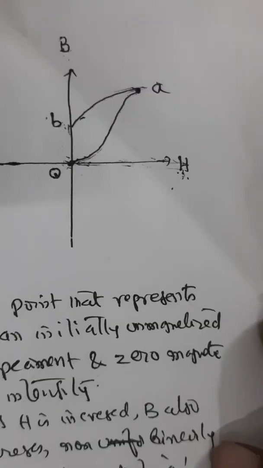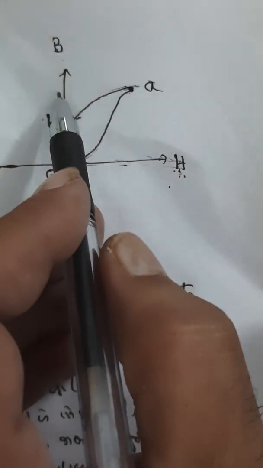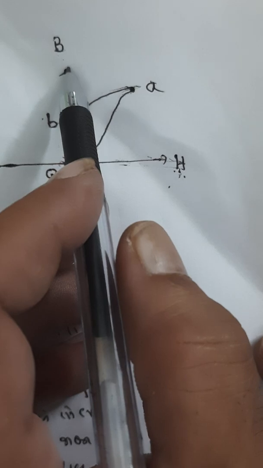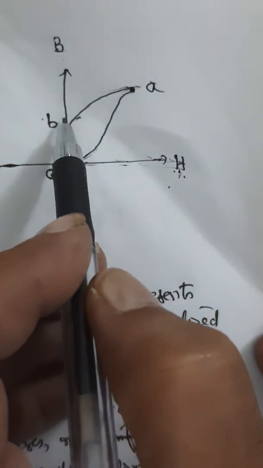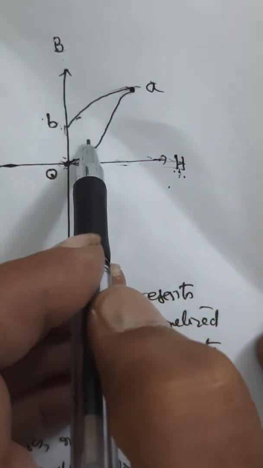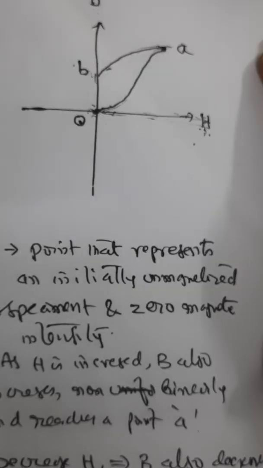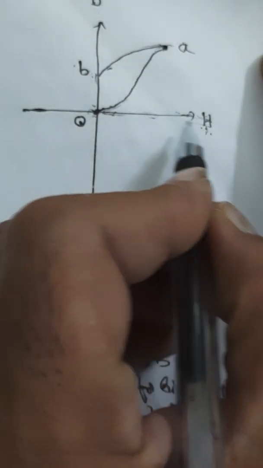Thus the retentivity of a specimen is a measure of the magnetic flux remaining in the specimen when the magnetizing force, that is the magnetic intensity, is removed. Now, further increase the value of H in the reverse direction, this side.